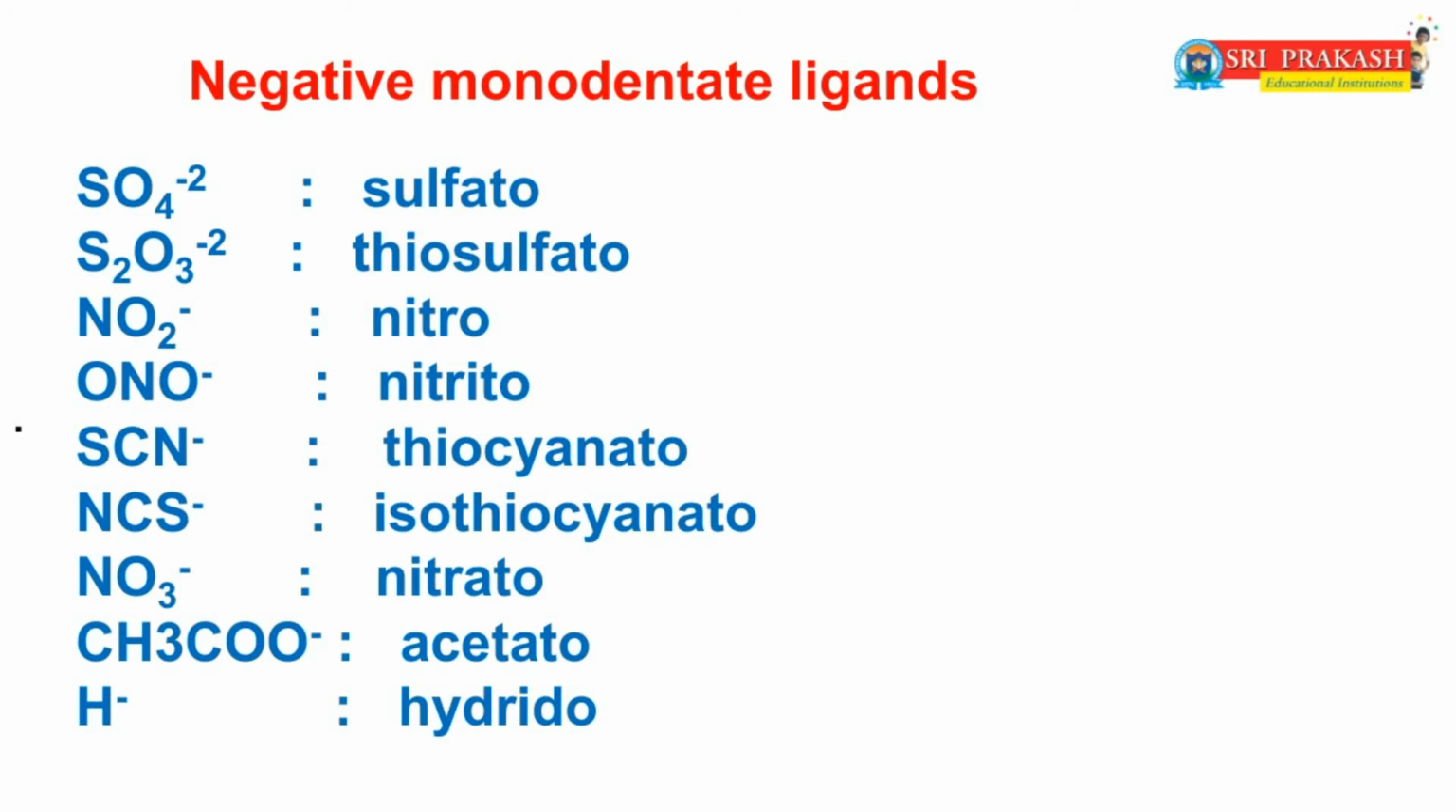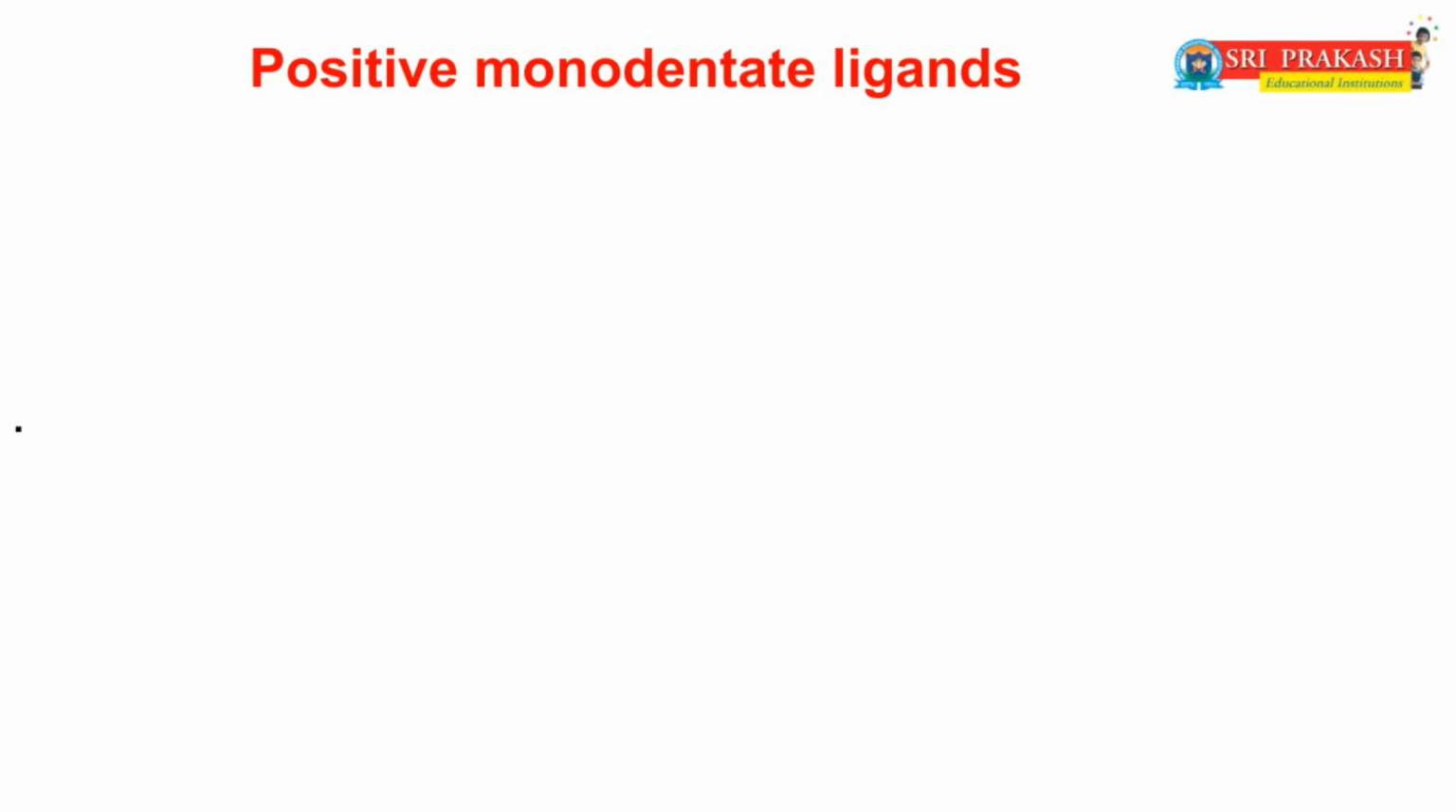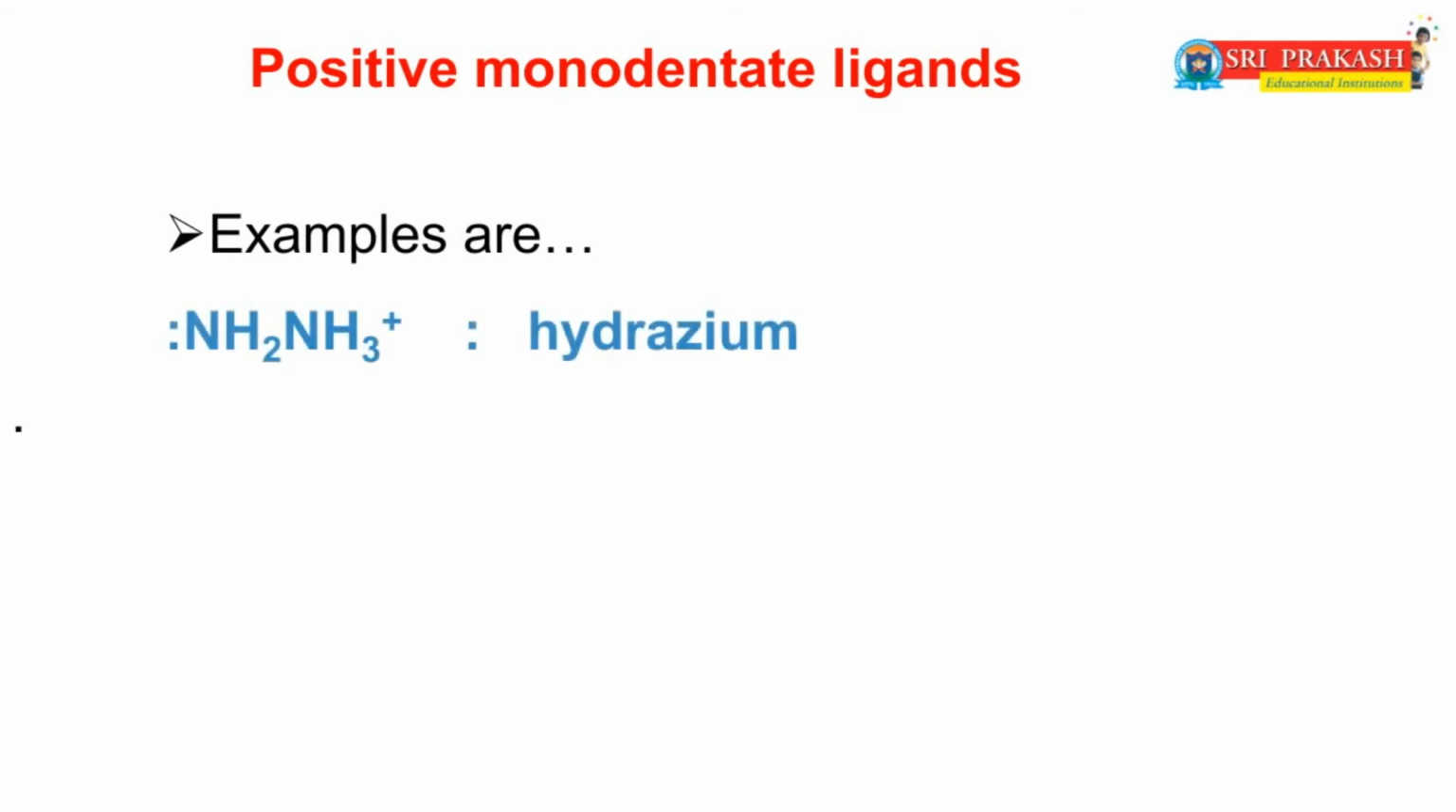Now we will discuss another type of ligands, those are positive monodentate ligands. The best examples of positive monodentate ligands are NH2NH3 plus, hydrazinium, NO plus, nitrosonium, etc.